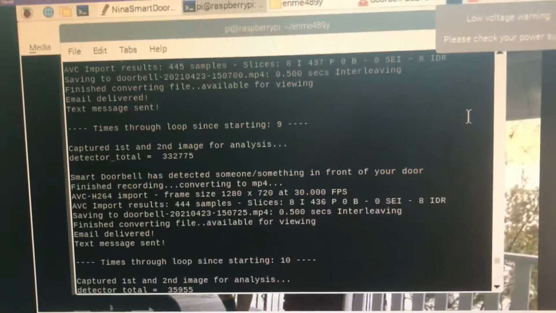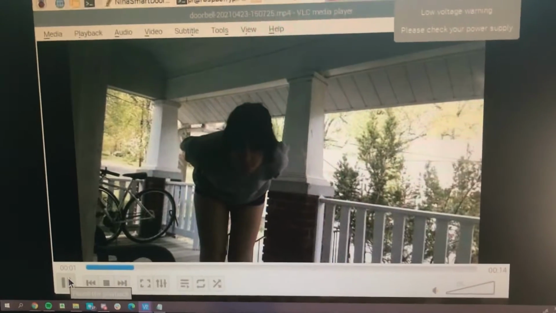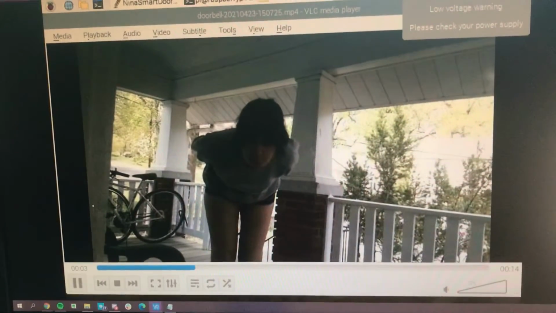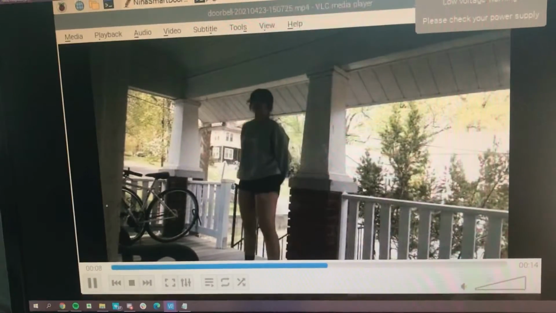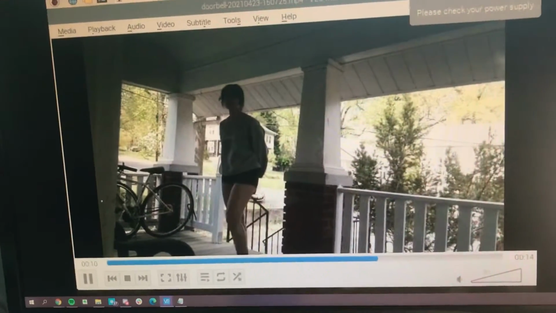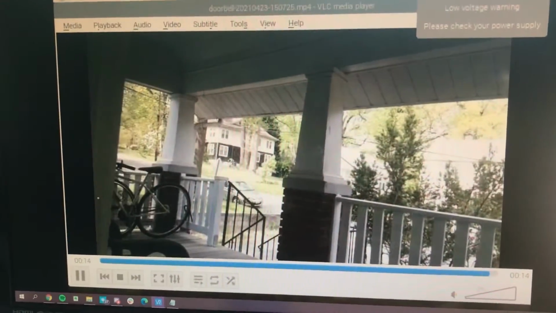And we can see the video that it would have uploaded to Dropbox. It's me looking at it. There we go.